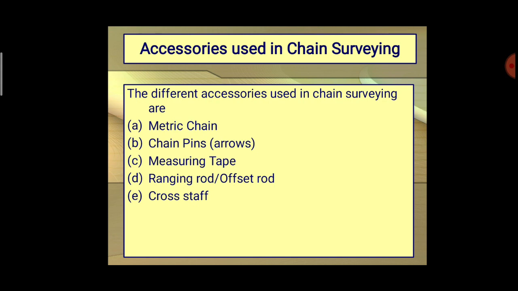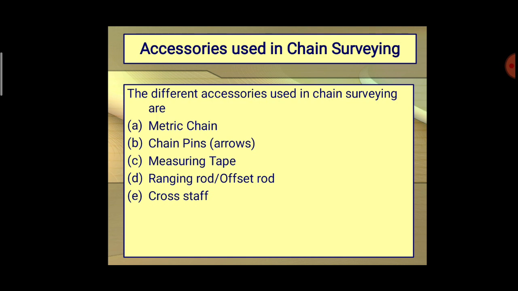What are all the accessories used in chain surveying? We have different accessories used for determining the distances. First one, metric chain. Then pins, which are also known as arrows. Then measuring tape, ranging rod or offset rod, then cross staff. These are some of the accessories used in chain surveying for determining the distances.